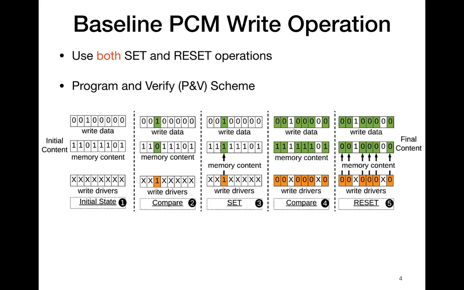Finally, in the last figure, the write driver is programmed to generate reset currents to program the selected cells shown in green. As can be seen, at the end of the programming, the final content becomes equal to the write data. And we say that the memory location is overwritten with the write data. The program and verify method therefore uses 4 steps: compare, set, compare, reset for PCM write.